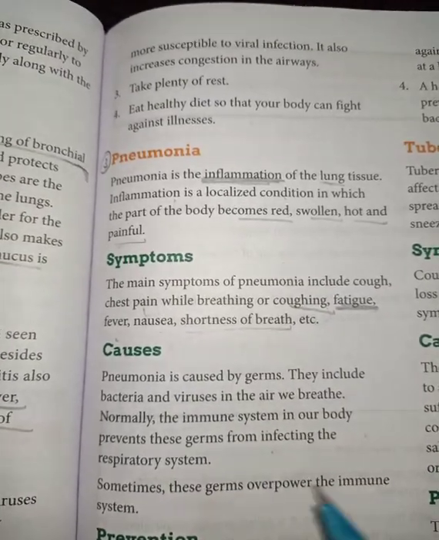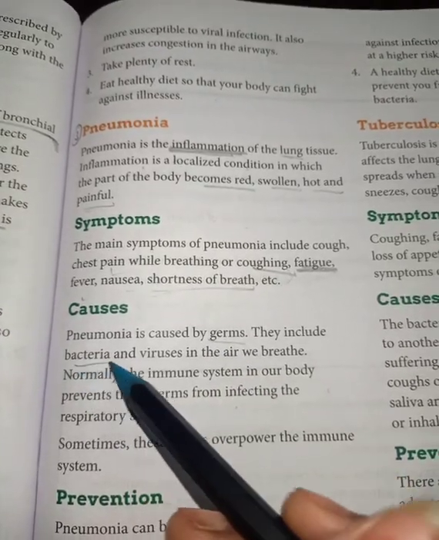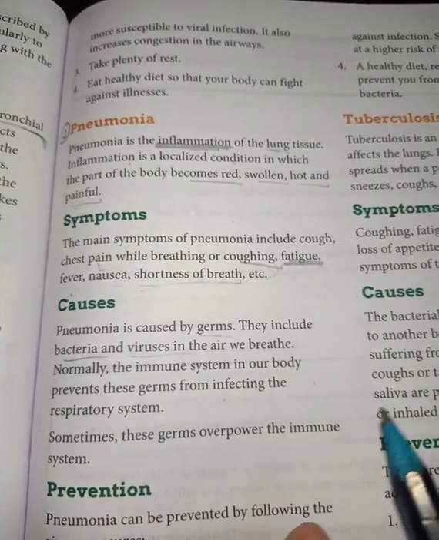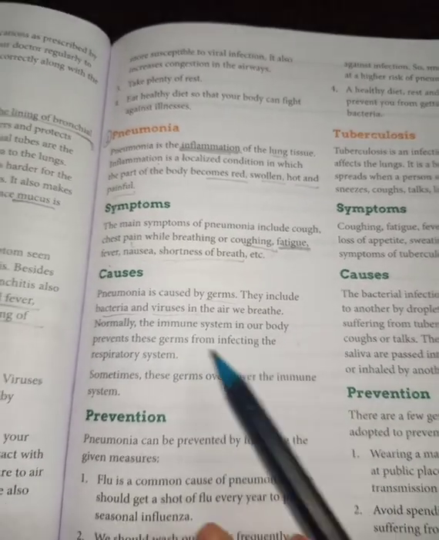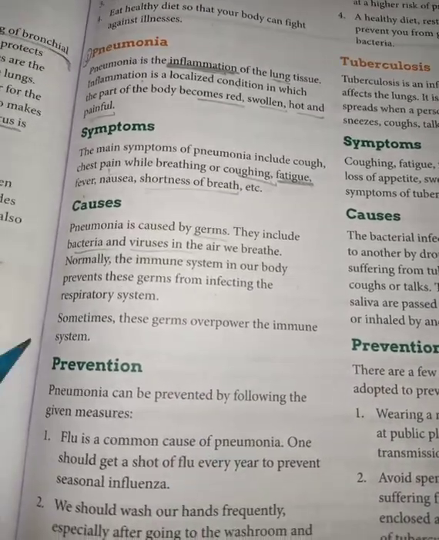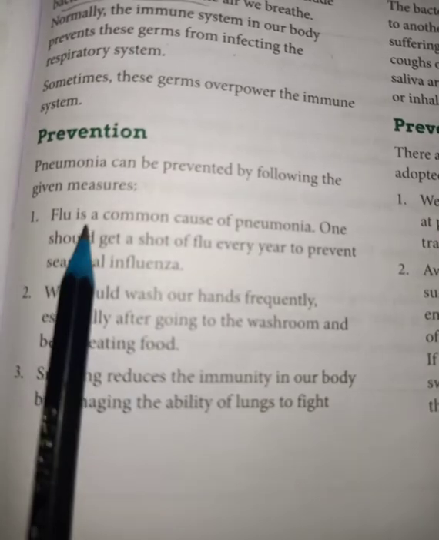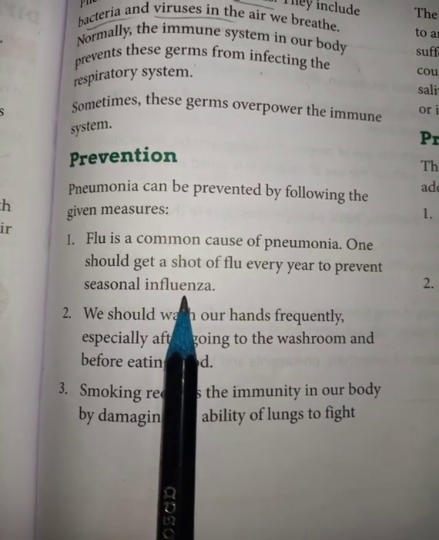Now causes of pneumonia, it is caused due to germs only. So it can be caused by bacteria, it can be caused by virus. So what we should do, we should prevent the entry of germs inside the body. So which type of preventions we should take? So flu, common case of pneumonia, we get a shot of flu every year to prevent seasonal influenza.